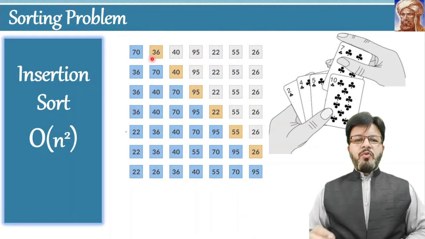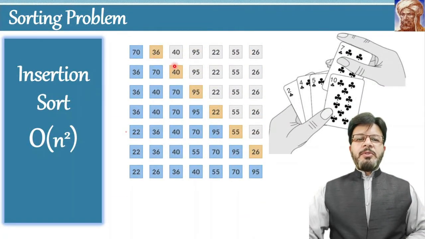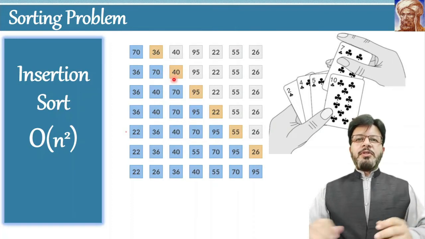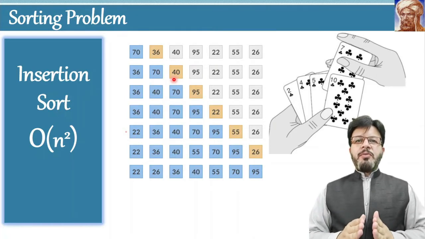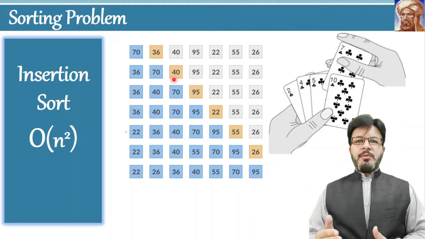Then the algorithm will move forward and the next element will be selected. It is the third element in the list. It is 40, and the algorithm will compare this number with the list on the left hand side of this number. 40 will be compared with 70. 70 is greater than 40. Therefore, 70 will be moved to the right side.